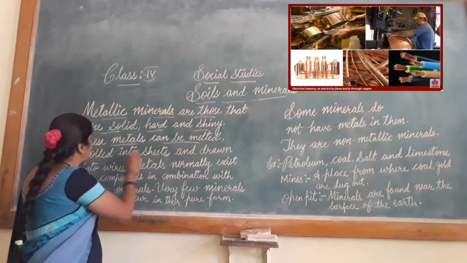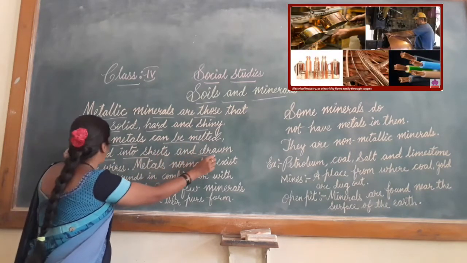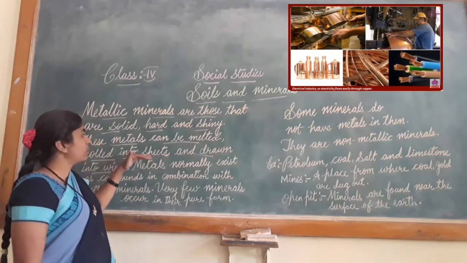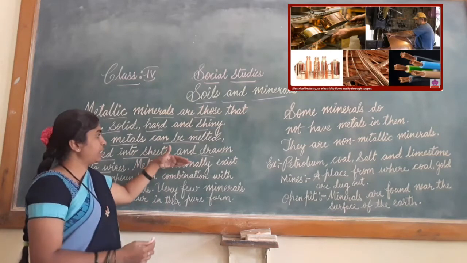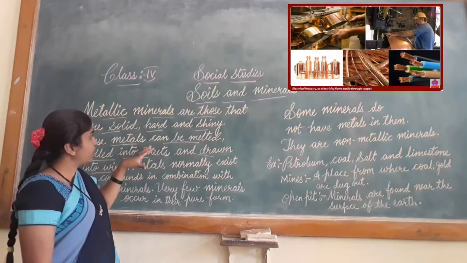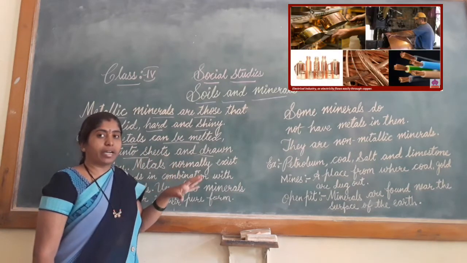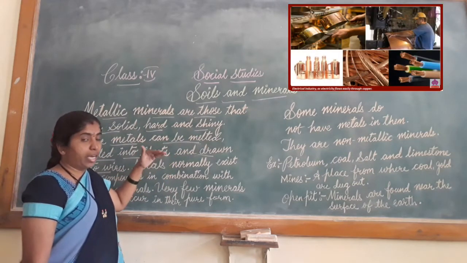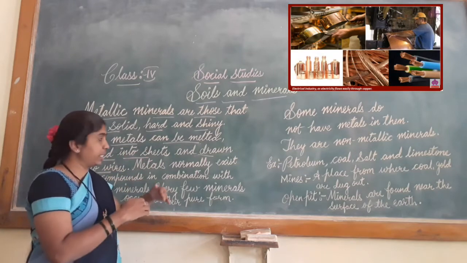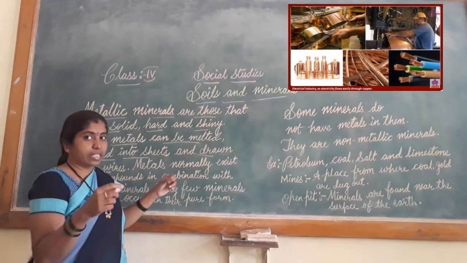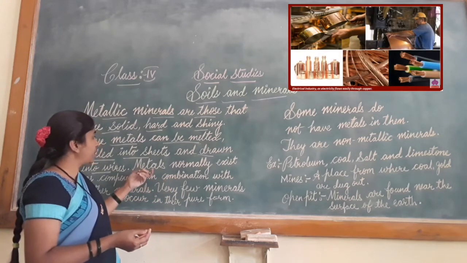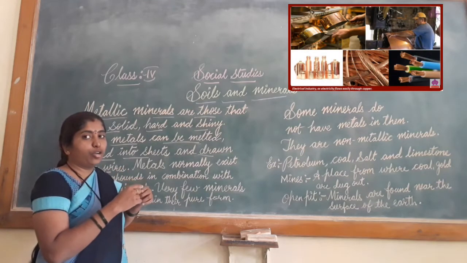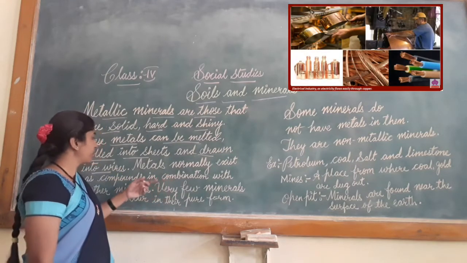These metals can be melted, rolled into sheets and drawn into wires. I'll show the picture where you will see this. The person is making the metal into sheets, and here these metals can be melted. When it comes in contact with heat, it will start melting, and that melted mineral can be rolled into sheets and drawn into wires. So this is the picture where it shows the person making the mineral into a sheet and a wire.